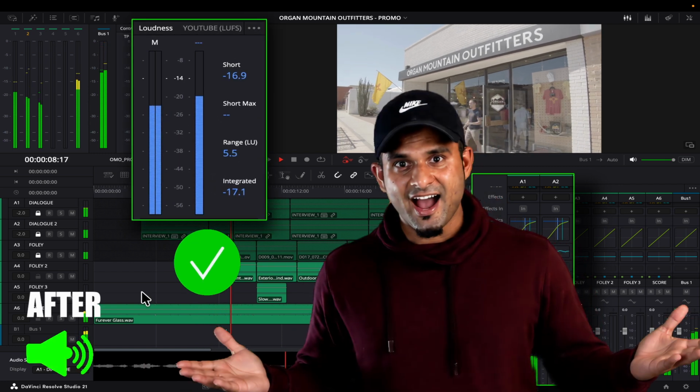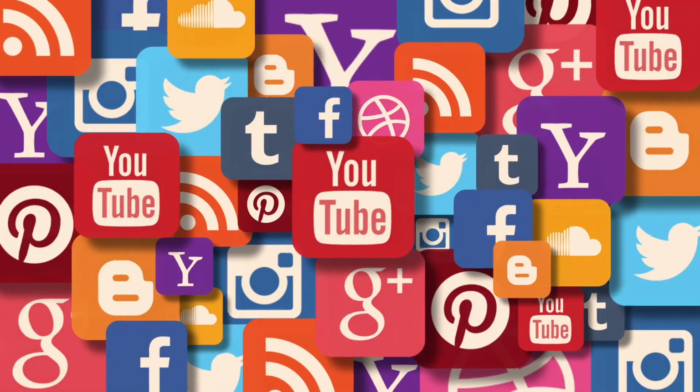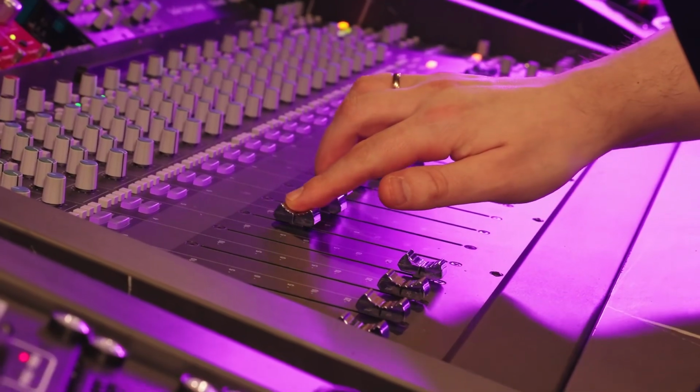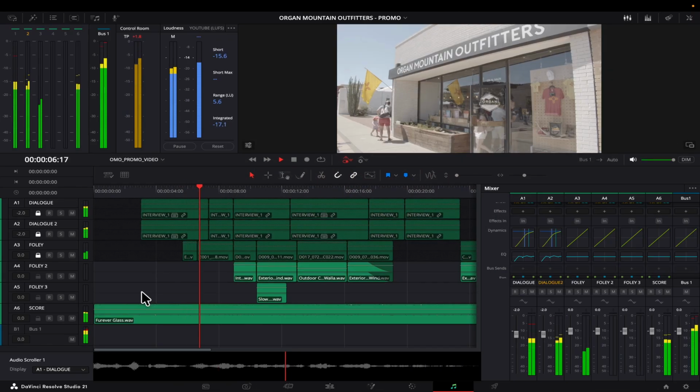Notice the difference? The quality is so much better, right? This is what the big time YouTubers do every time before they publish on their socials, and major studios before they release a new film or documentary. So I'm going to show you how to do that for your videos in DaVinci Resolve.